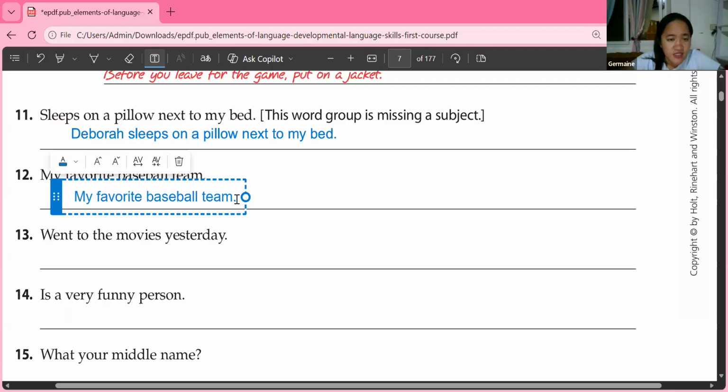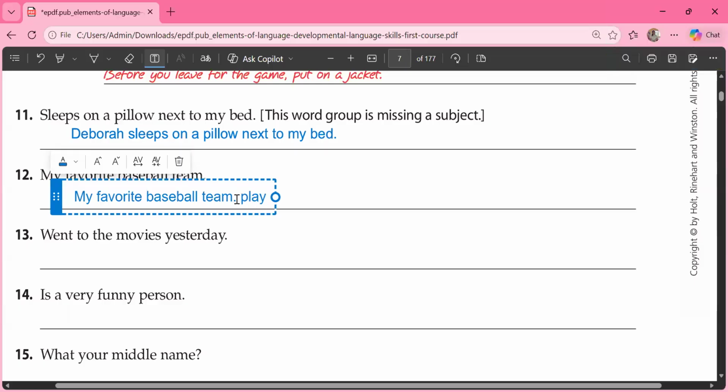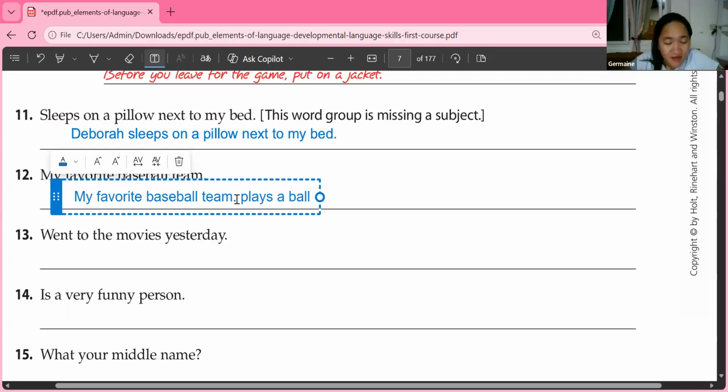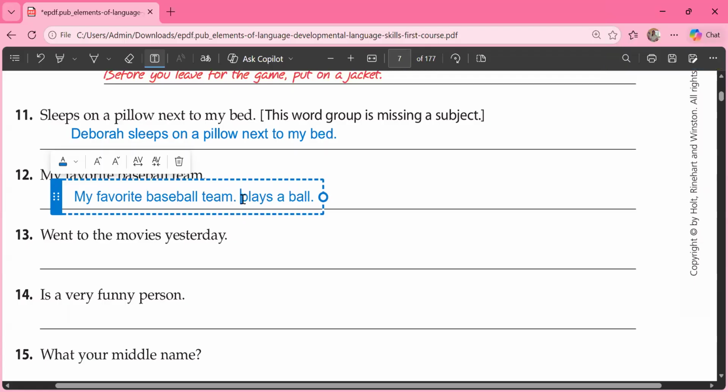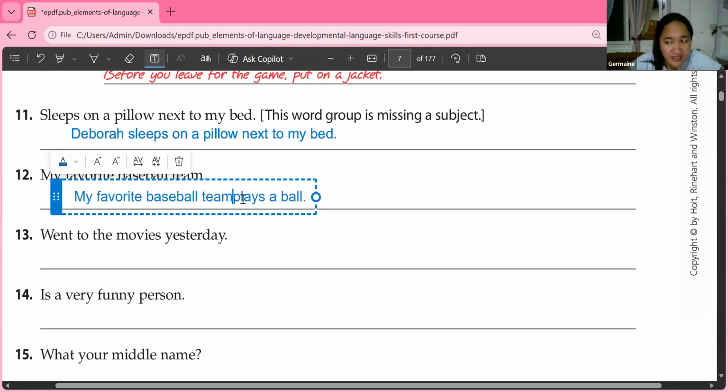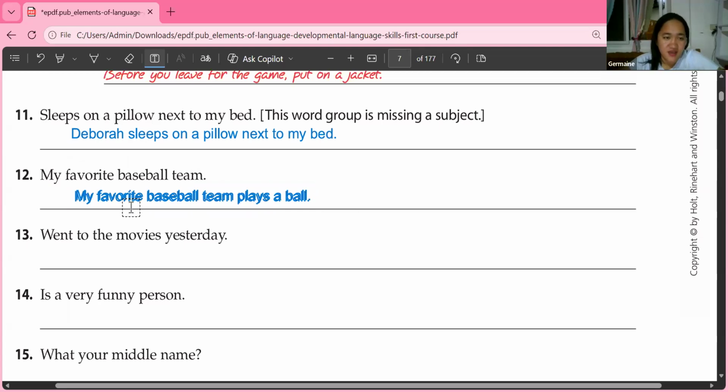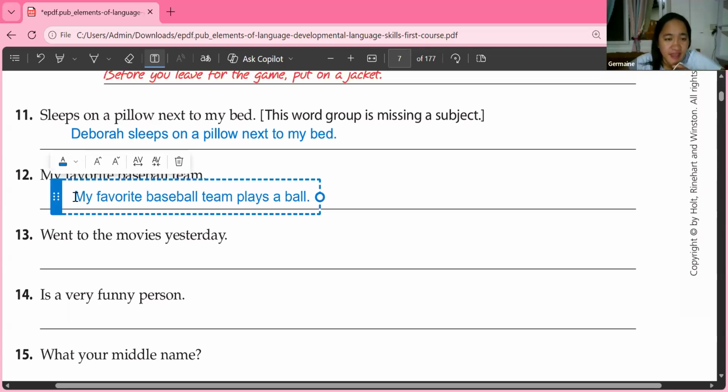My favorite baseball team plays a ball. Yes, Miss. Okay, but we are going to delete that one. So this is correct now. My favorite baseball team plays a ball.